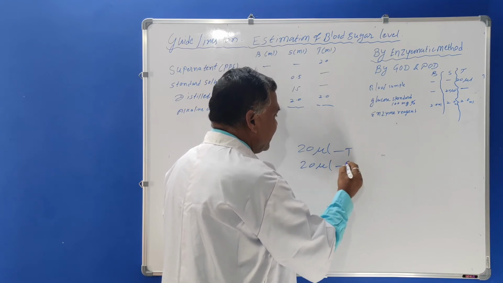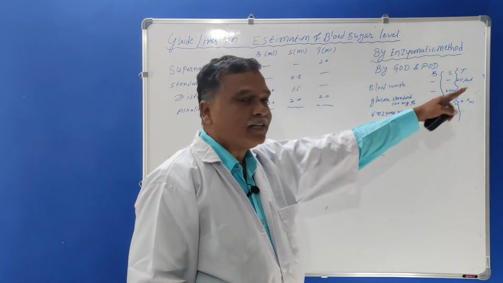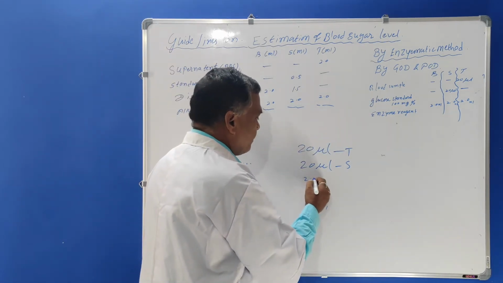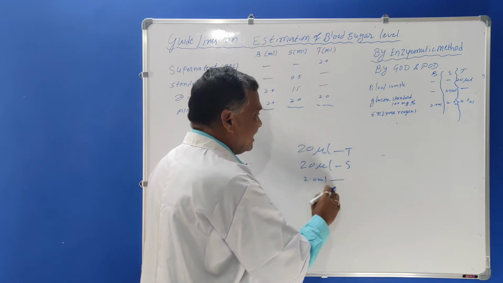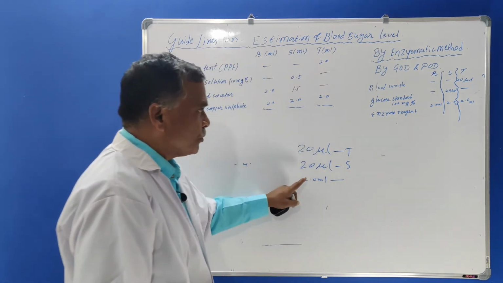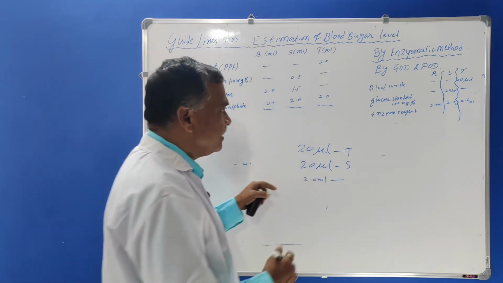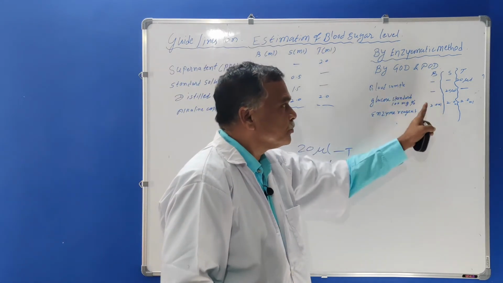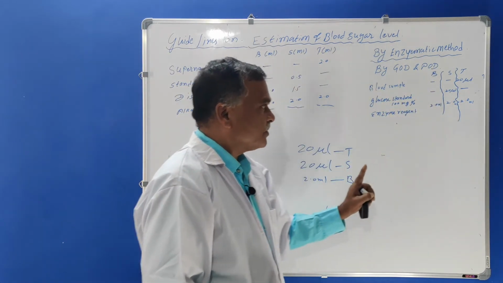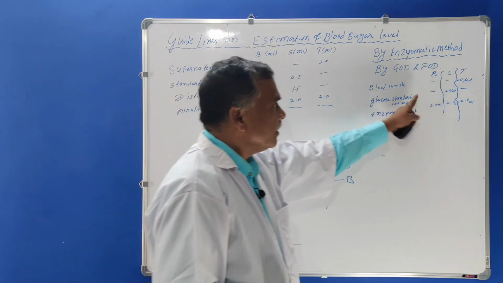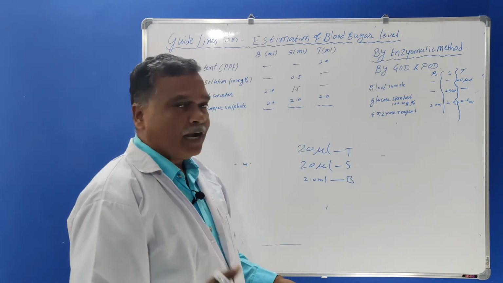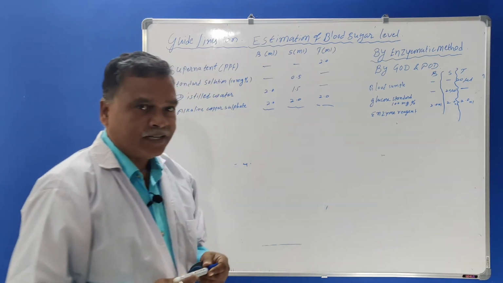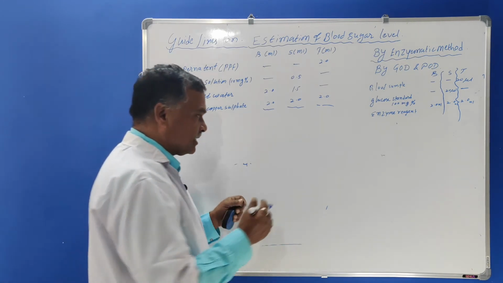The enzyme reagent is taken in all the test tubes, including the blank: 2 ml of enzymatic solution is taken in the test tubes B, S and T. So 2 ml is taken in all three test tubes, blank, standard and test. Then this is mixed well and the optical density is measured on the colorimeter. Now we just see the reading.